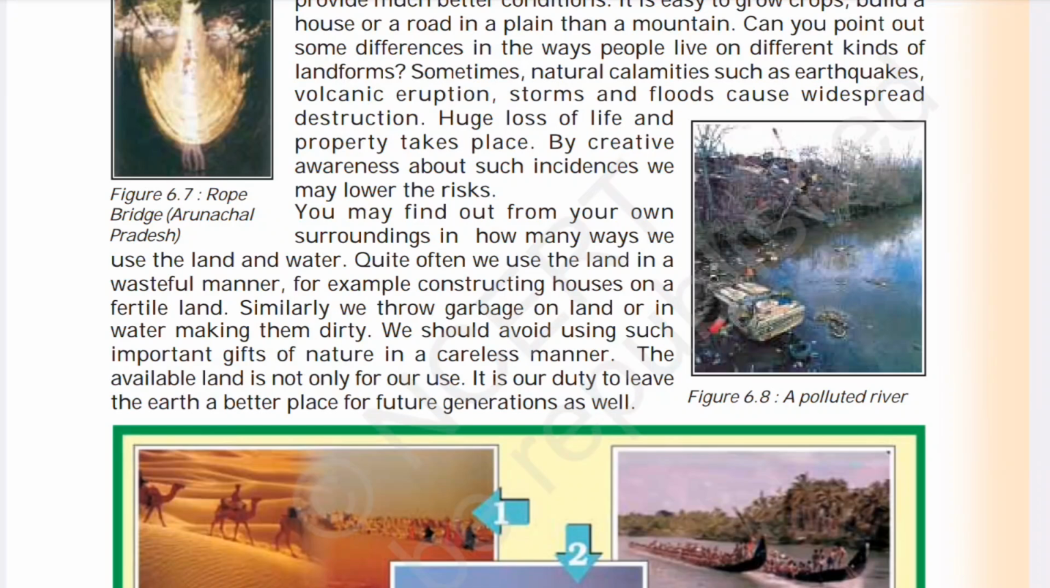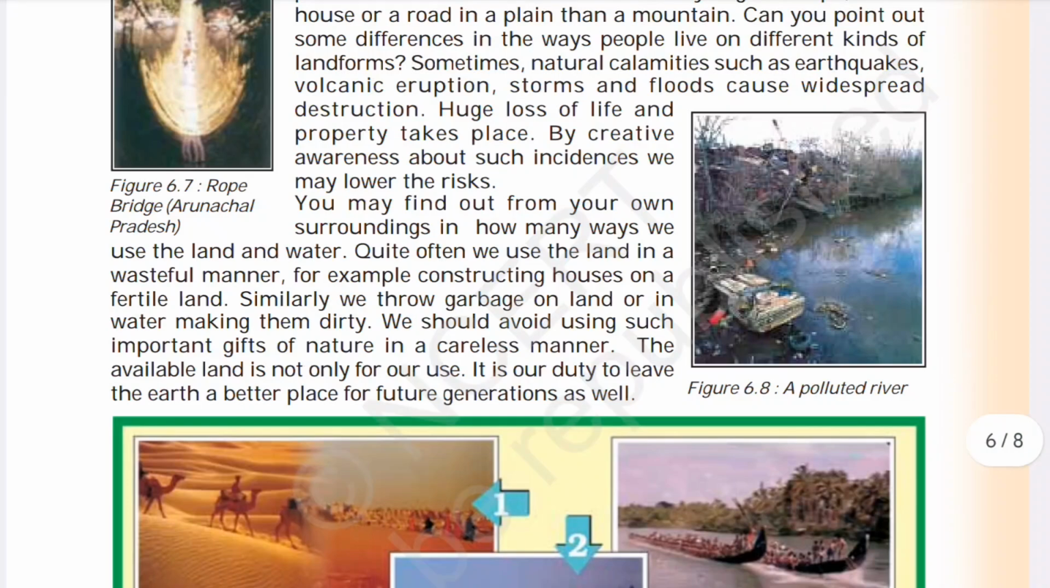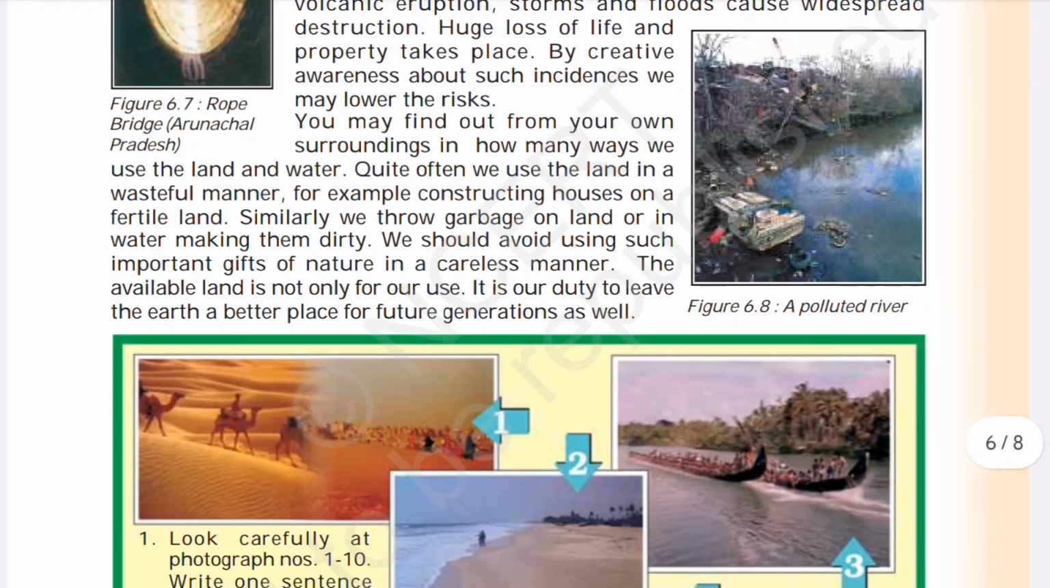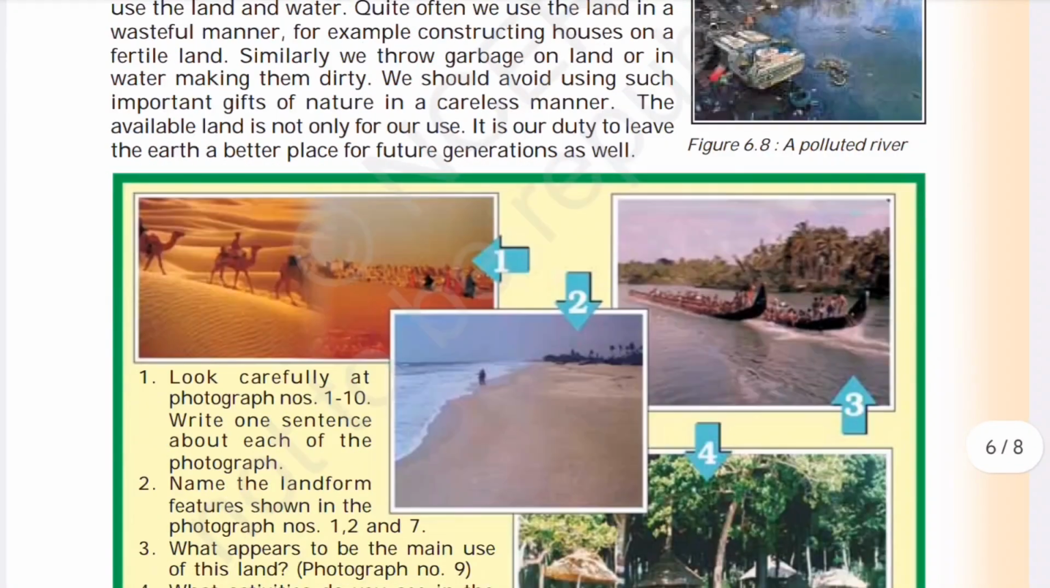You may find out from your own surroundings in how many ways we use land and water. Quite often we use land in a wasteful manner, for example, constructing houses on fertile land. Similarly, we throw garbage on land or in water, making them dirty. We should avoid using such an important gift of nature in a careless manner. The available land is not only for our use, it is our duty to leave the earth a better place for future generations as well.